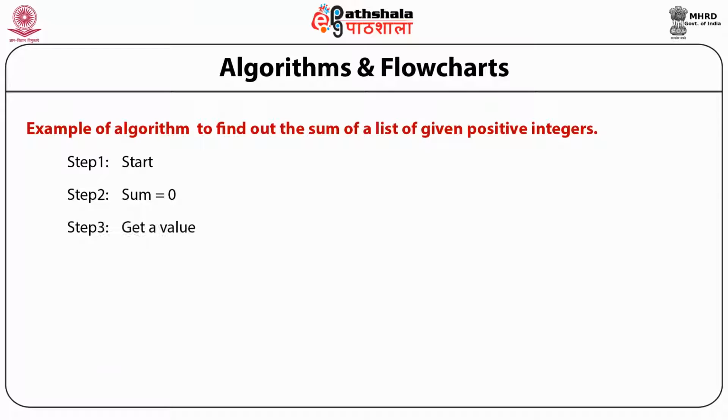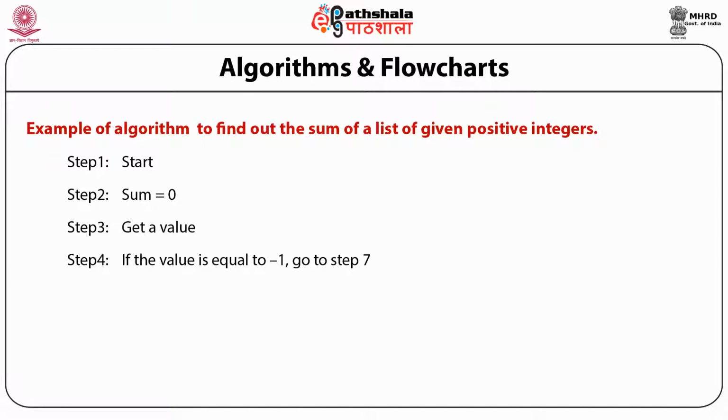Then in step 3, we ask the user to input a value, and in step 4 we check whether that value is a positive integer or not. That means if it is less than 1, then it is not a positive integer.